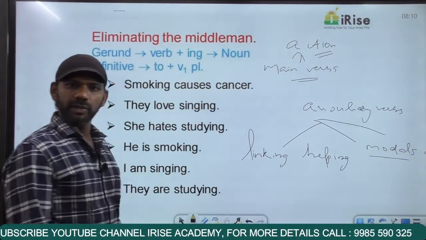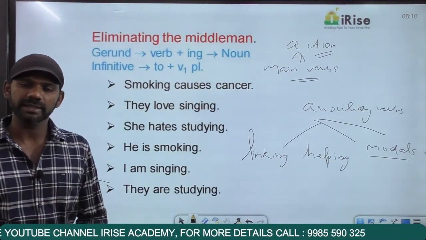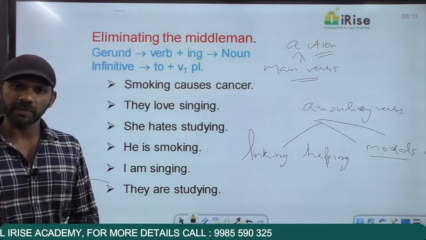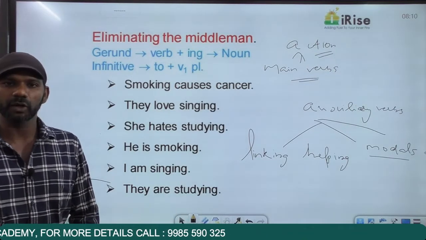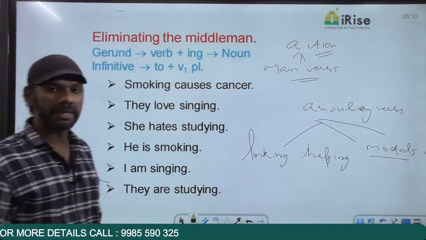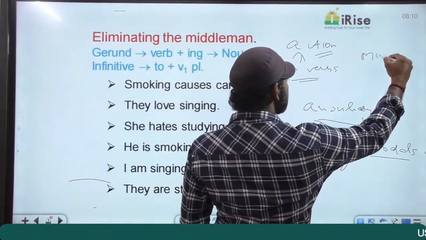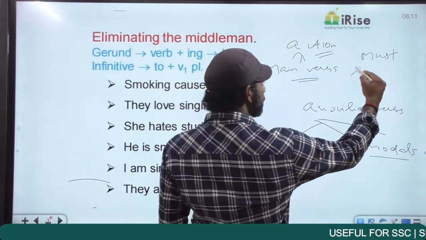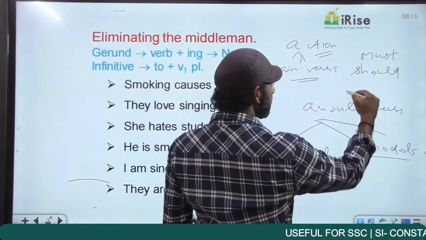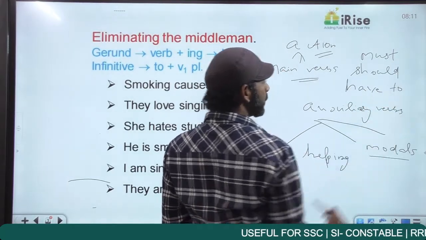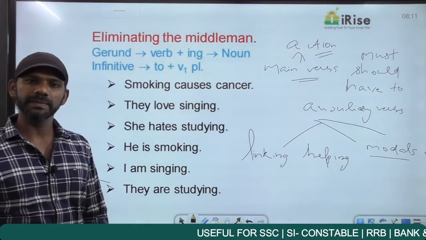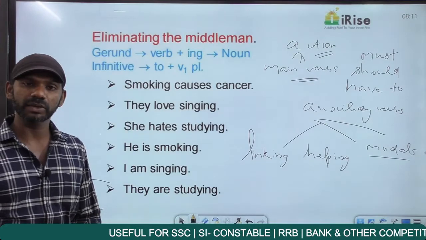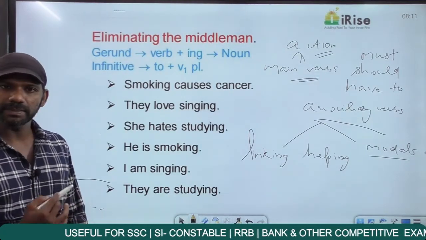Come to modals. Modals are auxiliary verbs that tell us about a responsibility, a duty or an obligation. All mean the same. Any auxiliary verb telling us about responsibility, a duty or an obligation can be called a modal. For example, if I say, you must come, must is a modal because it tells us about a responsibility or a duty. You should come, should is a modal. You have to come, you need to come, you ought to come, he has to come. All these can be termed as modals because all these words tell us about a compulsory action. So that is about a modal.